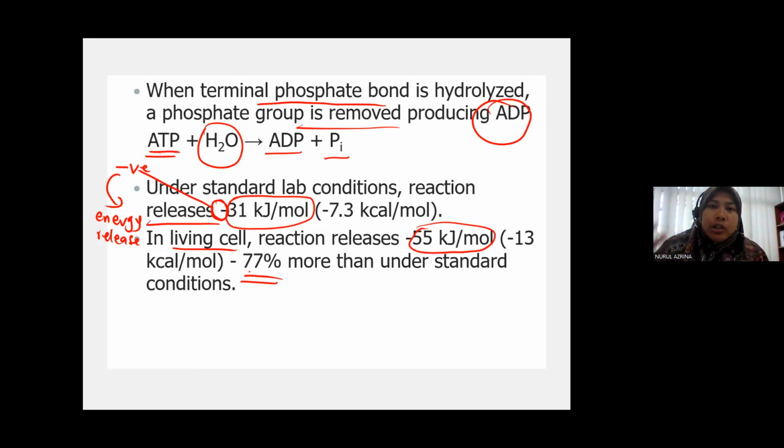Okay, kita control temperature, kita control ni, kita control tu. So that's why the energy release is a little bit small. Okay, right.